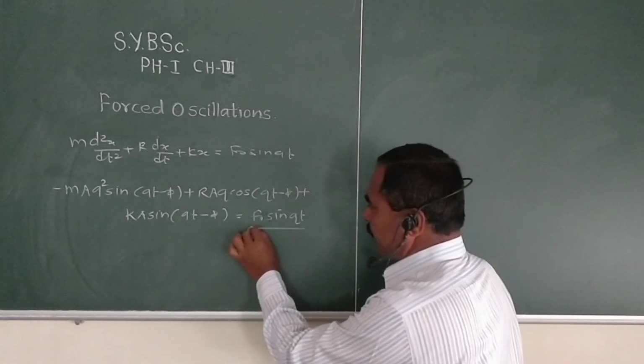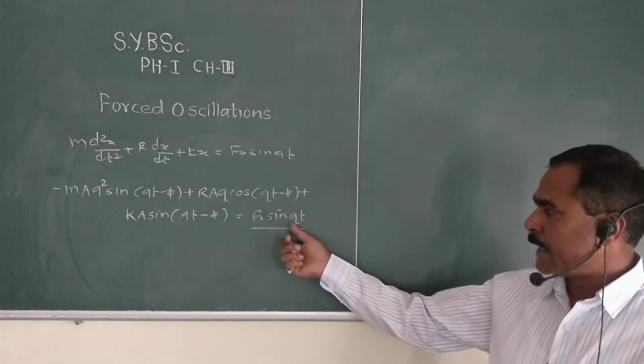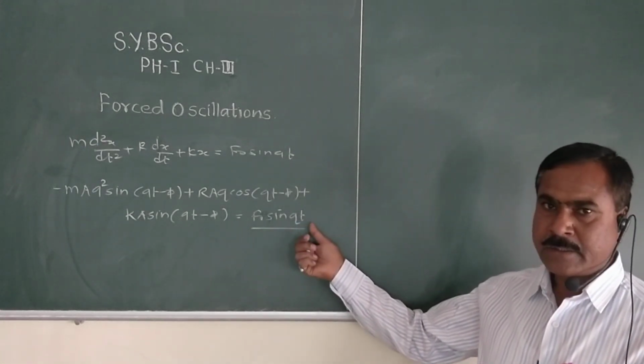Then this side we can write as sin of (qt minus phi plus phi).